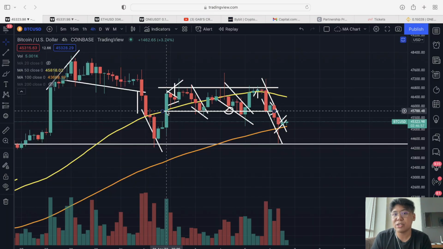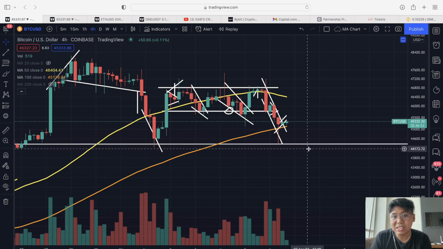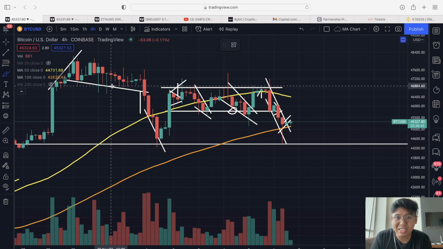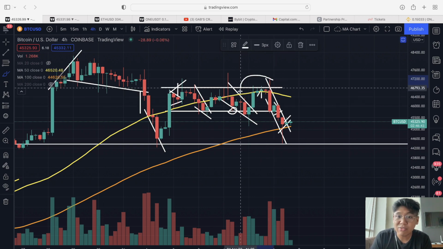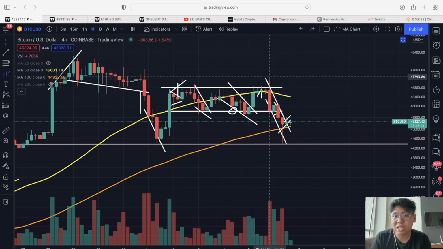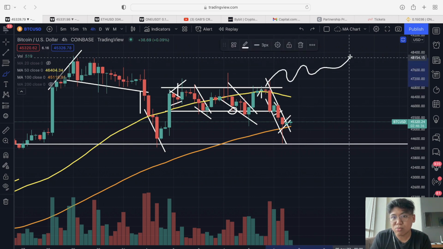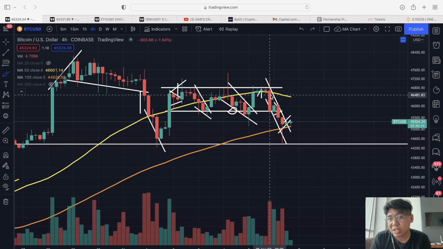So now let's dive into the Bitcoin price and let's give a quick recap of our previous analysis. Diba sa ating previous analysis, what we were monitoring was this resistance around the 46.6k or 46.7 or 46.8. Kasi diba sabi ko sa inyo, may resistance tayo dyan forming as well as this 50 MA in the 4-hour time frame. Kasi if you are going to get a candle close above, then we are going to see a movement pataas. Pero yun nga, wala tayong nakita movement sa taas. Ang nangyari is, we saw a candle close below. So that is a shorting opportunity. So congratulations if you have shorted that.